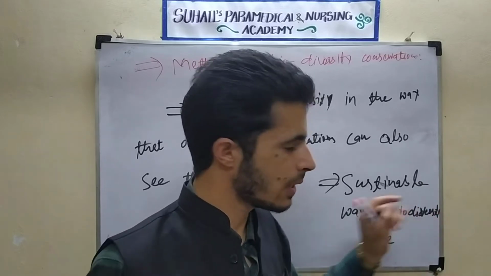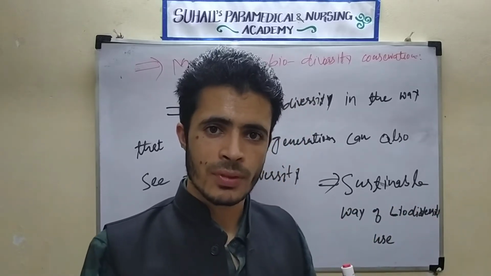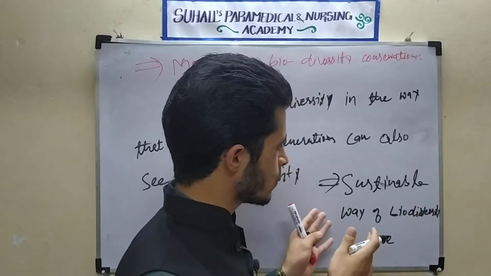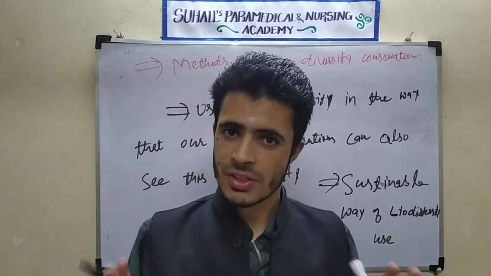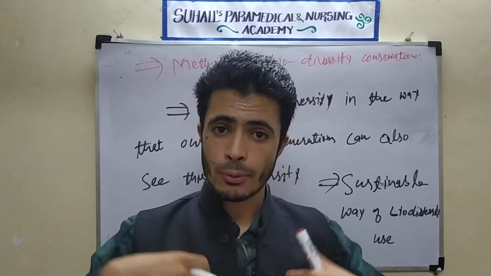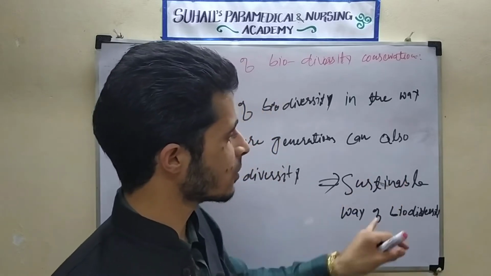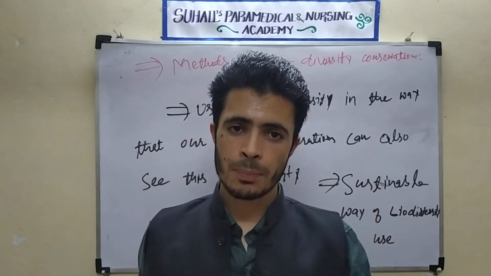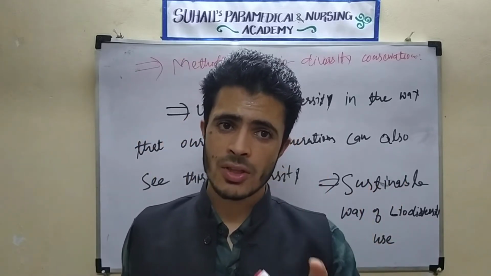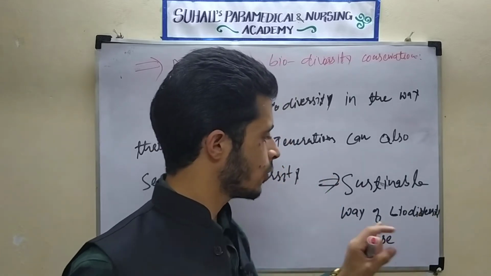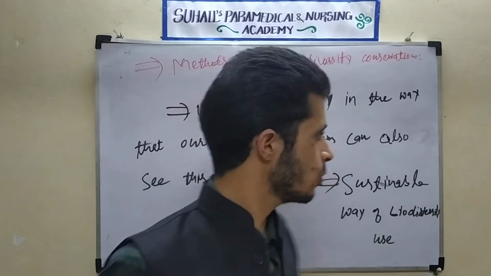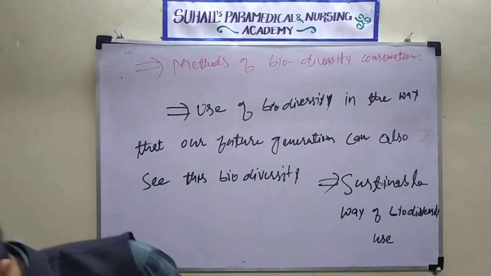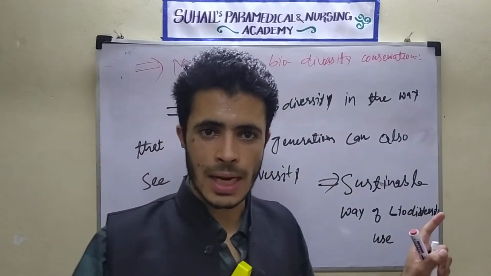They can also see this biodiversity. They can also say that the biodiversity is still present. So we should think about the future generation. That concept is called sustainable development. That way is called the sustainable way of biodiversity use. So this was all one concept, which we can use at our local level.